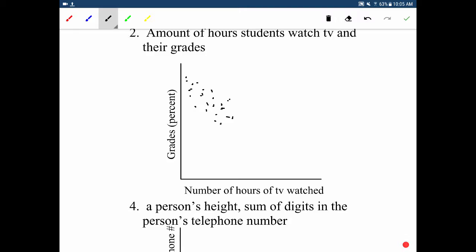Now, it's probably not going to be as narrow as the alcohol and crashing, because that's going to be pretty substantial. This one's probably going to be a little more spread out. You're probably going to have a few people that watch a ton of TV and still manage to do quite well. And a couple people who don't watch any TV but still don't do very well, because who knows what they're doing, right? So you still have this trend, but it's probably a little more spread out than drinking and driving.